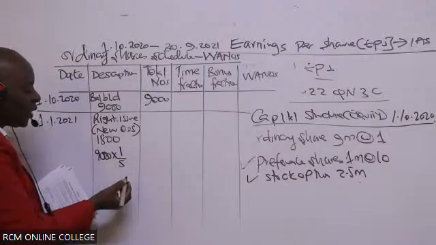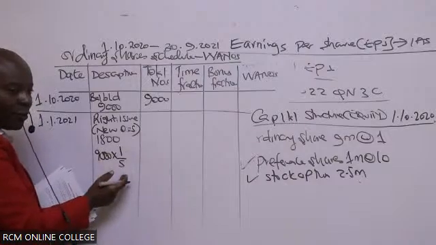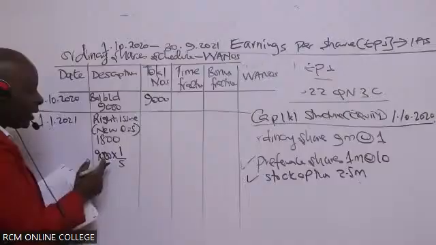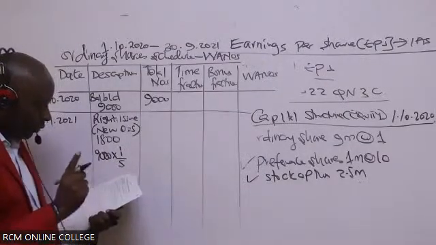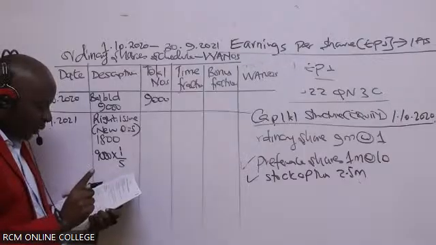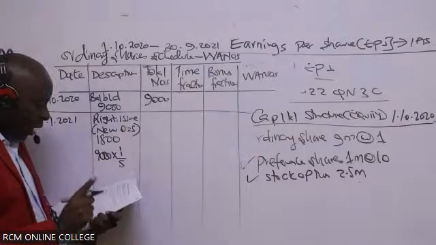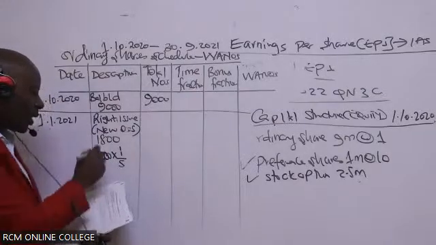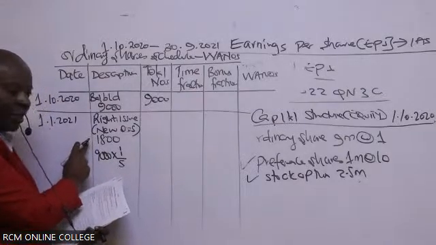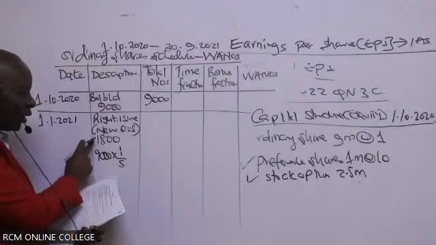In this case, the rights fraction is 1/5. Can somebody take that 9,000 times 1/5? Because they told us that the right was 1 for every 5 shares held. They've told us it's a 1 for 5 rights issue. So this is how they got the 1,800. No examiner will ever give you this figure.